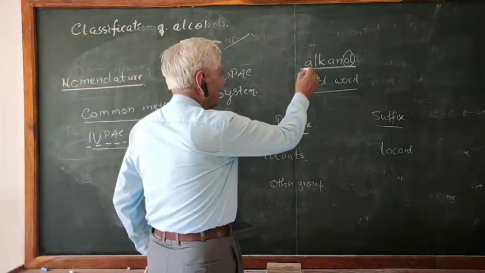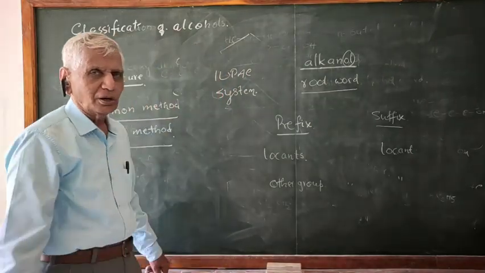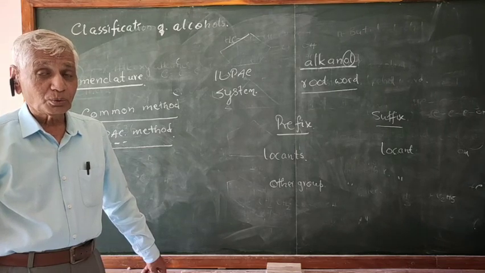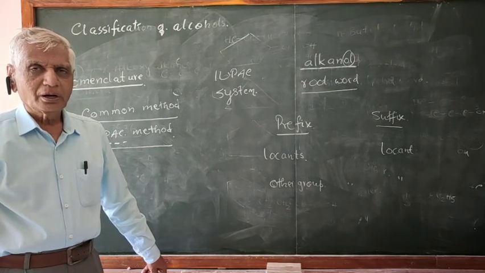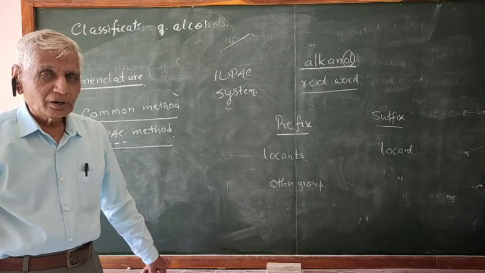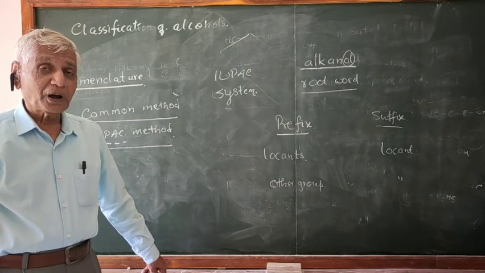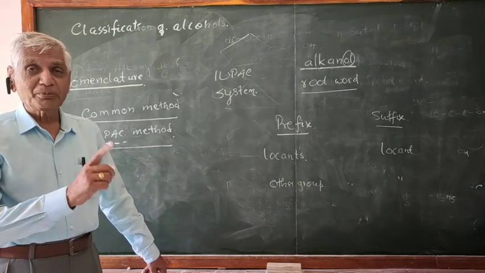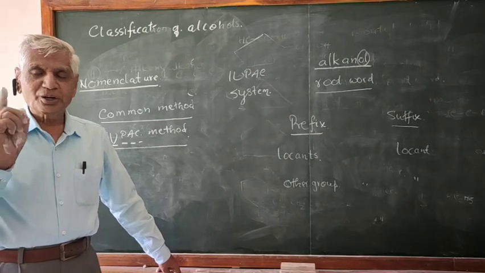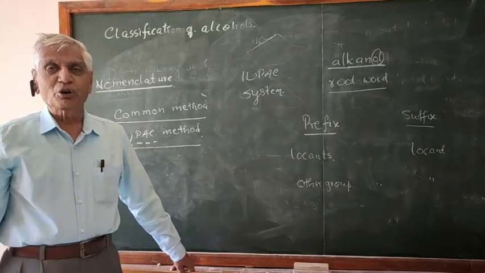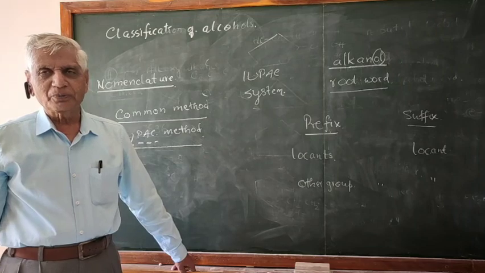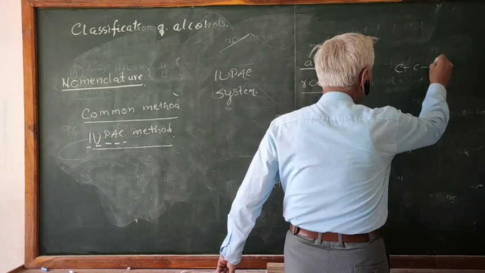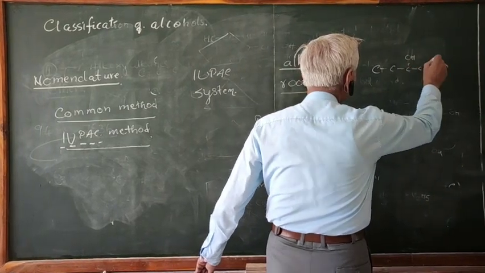And since an alkyl group is there, you have to find out the number of carbon atoms and then select the root word. How to select the root word? You have to select the root word by choosing the longest chain of carbon atoms containing the functional group. Remember, the chain must contain the functional group. You should select only that chain containing the functional group. Let me give some examples for your understanding.